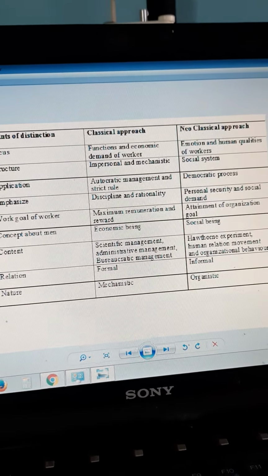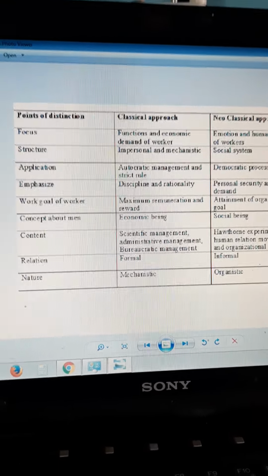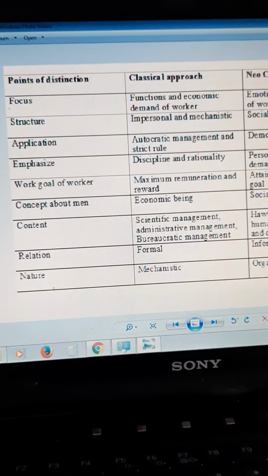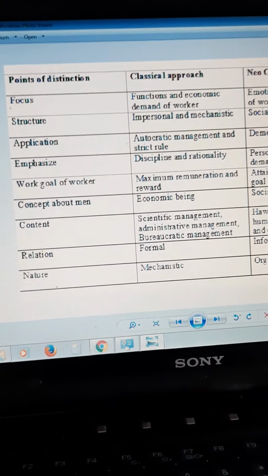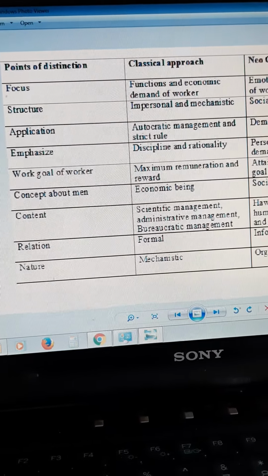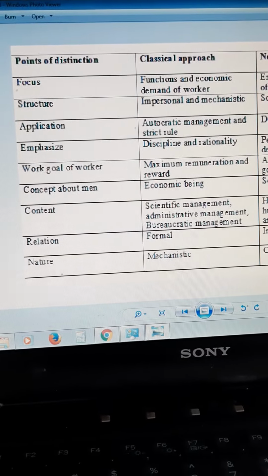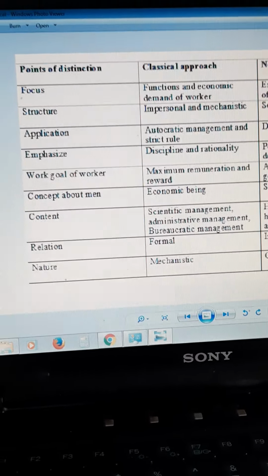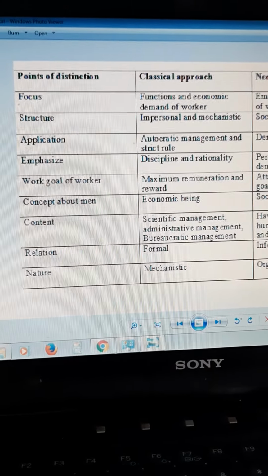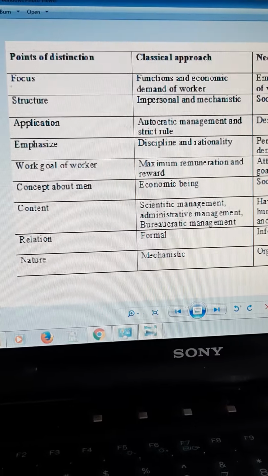The first one is, the classical approach starts off with focus on functions of economy, demand of worker. That is, workers are considered as just an instrument. There is no emotional value for them. They are just an instrument of production.